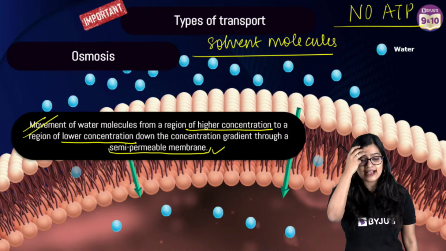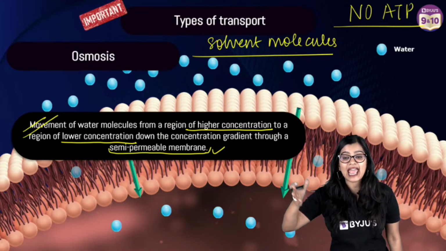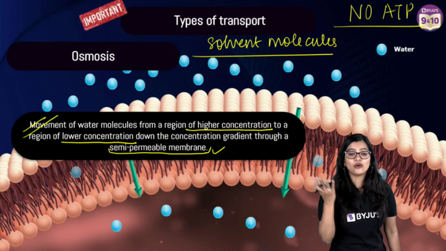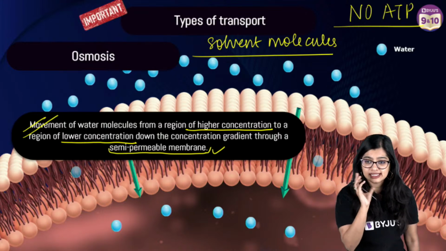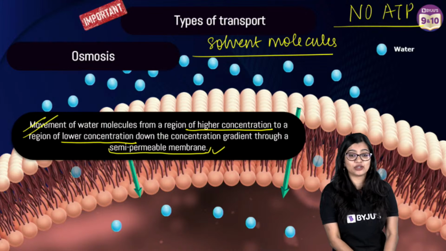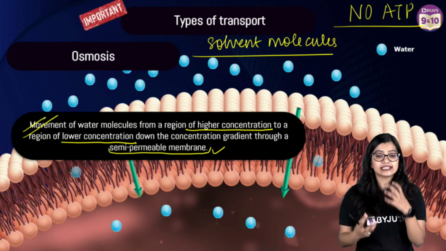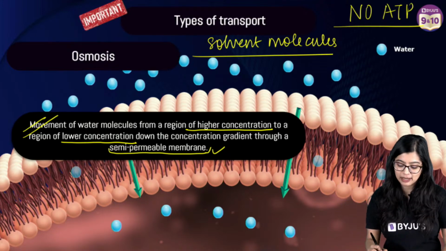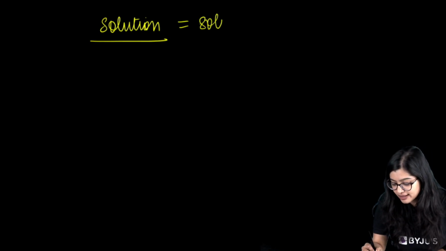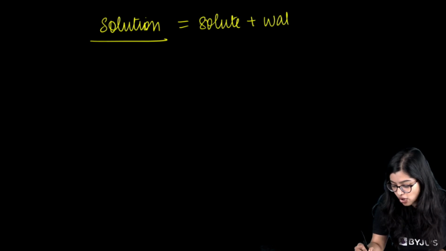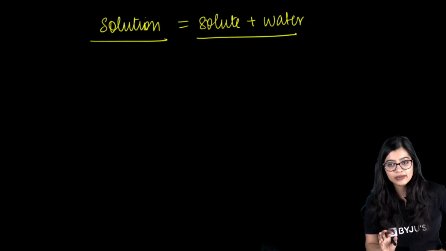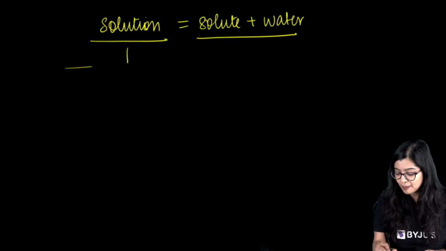Does water actually exist as water, or does it exist as a solution? When we talk about movement of water molecules, we normally see that it is in a solution form. So in this particular case, water exists as a solution. A solution is nothing but solute plus solvent, or in this case, solute plus water. Now I can do multiple variations.